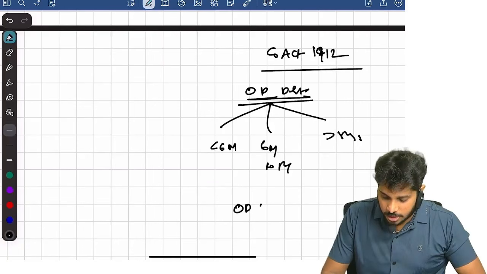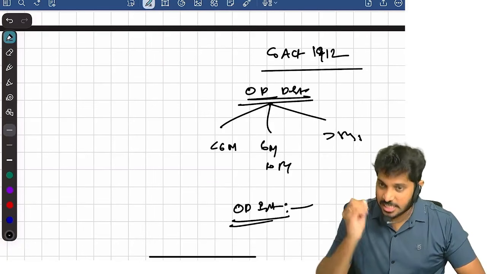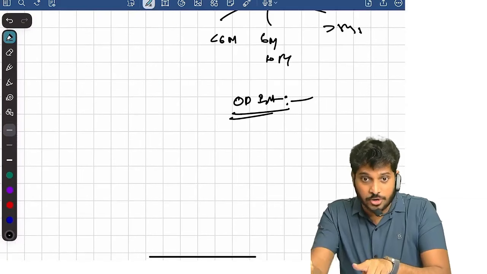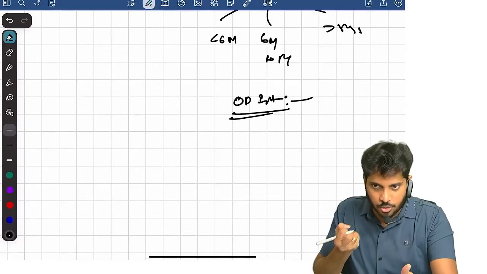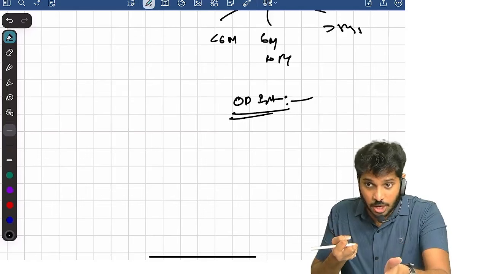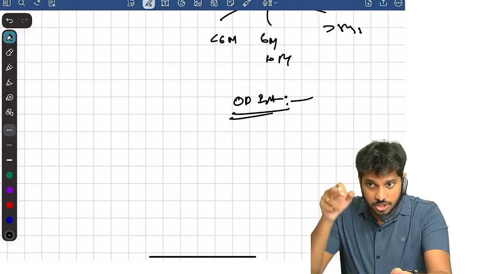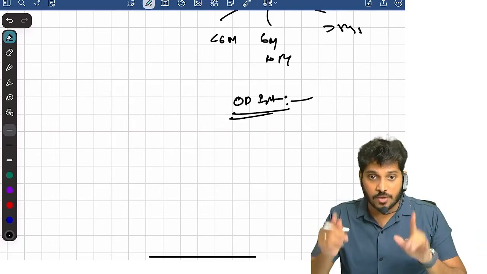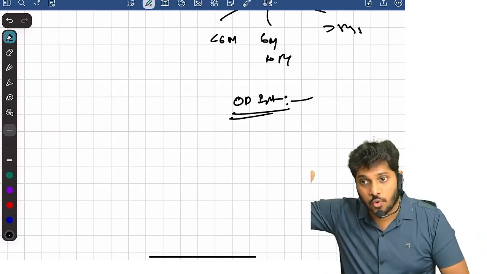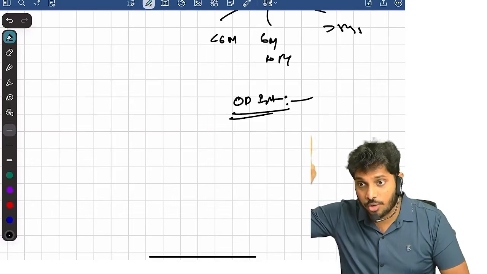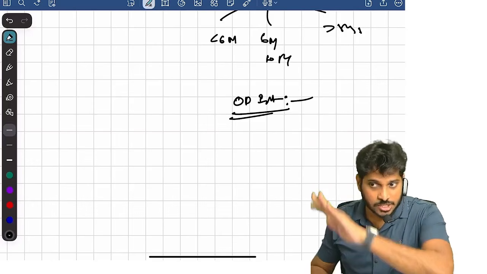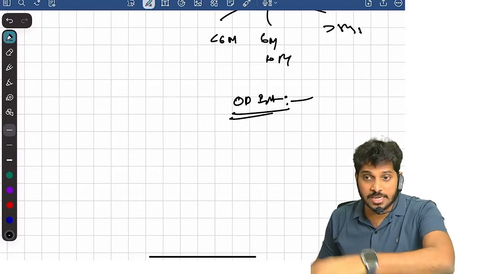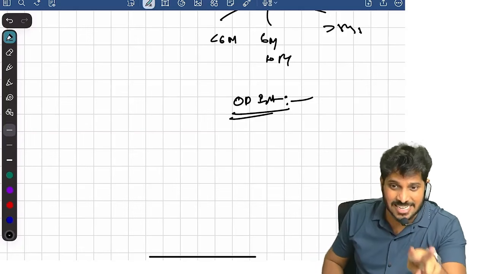And there is another concept called overdue interest. Interest on the overdue debt, because you gave a loan, interest is accrued every year, right? But this already became overdue debt. Now interest on overdue debt is not recognized in the P&L account. Instead of that, that interest amount is transferred to the overdue interest reserve account. It is not to be recognized in P&L. Interest on overdue debt will be recognized only when it is actually realized in cash.